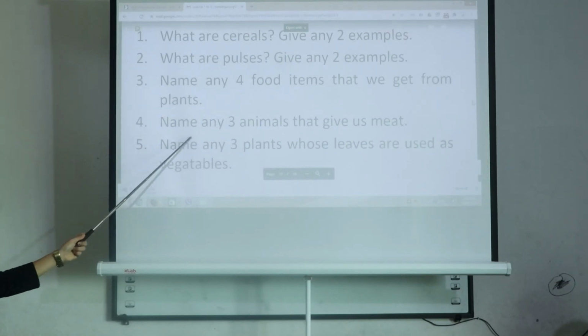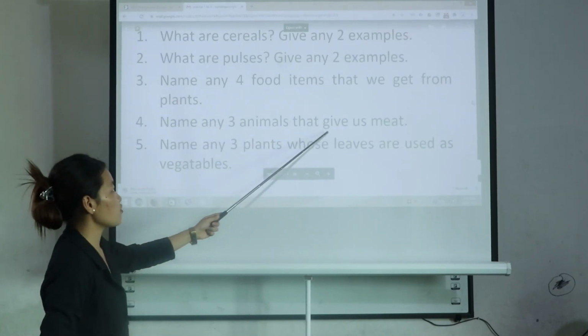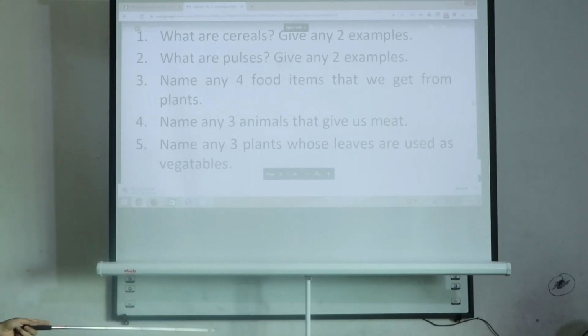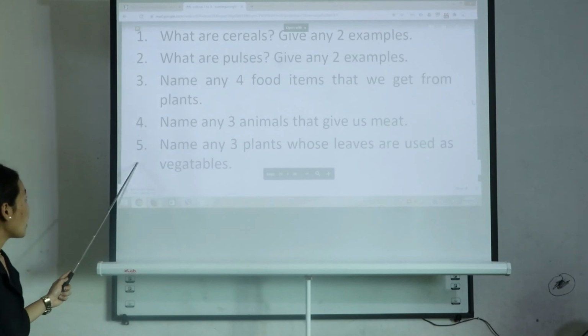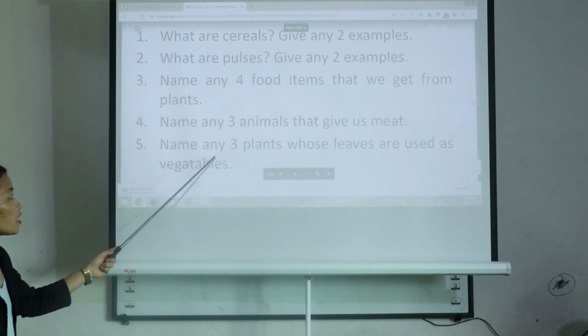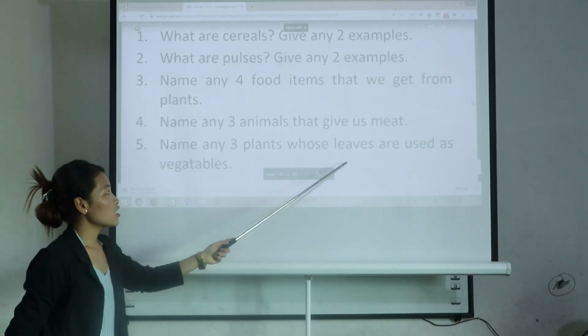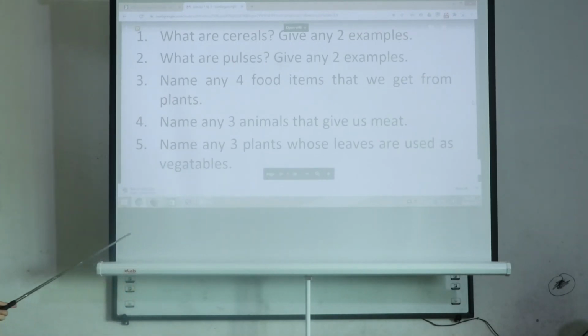Number 4, name any 3 animals that give us meat. You have to write the names of 3 animals that give us meat. And number 5, name any 3 plants whose leaves are used as vegetables. Write the names of 3 plants that are used as vegetables.